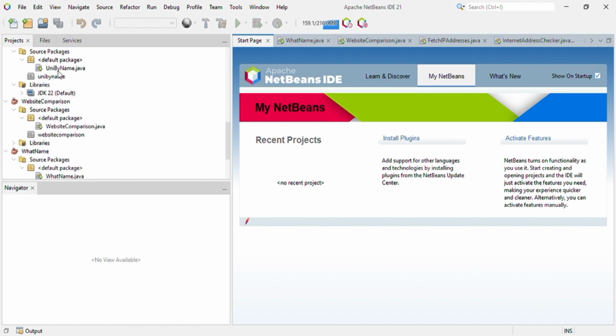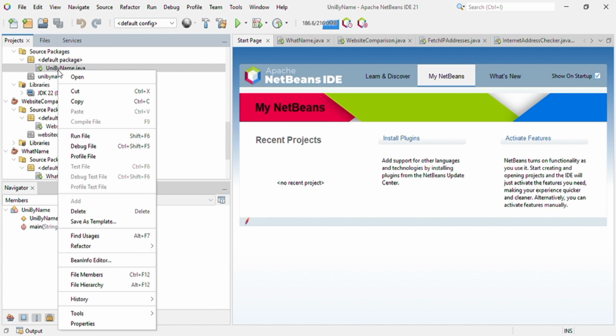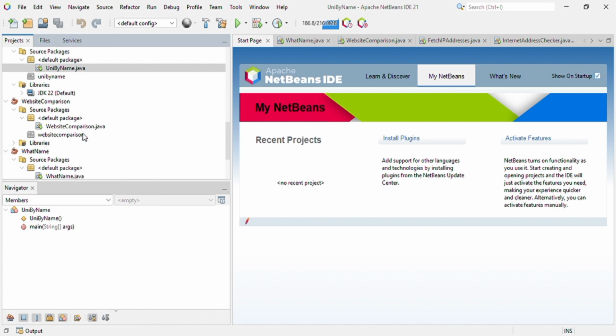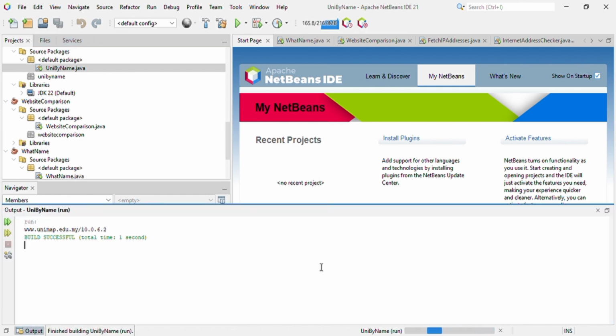Run file. So it shows that www.unimap.com/10.0.6.2. So it's built successfully.